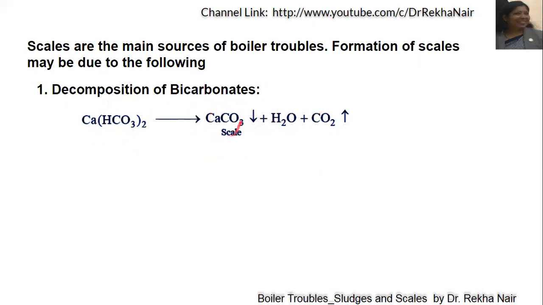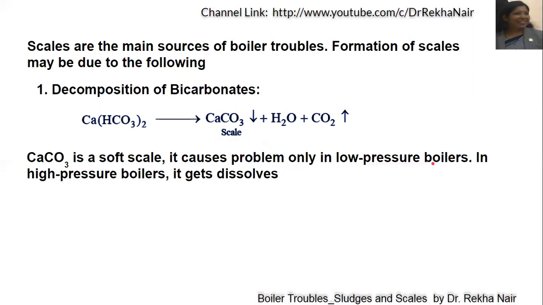And we know that calcium carbonate is one of the most insoluble salts, and this will start depositing and form a soft scale. So it causes problems generally in low pressure boilers, because in high pressure boilers this calcium carbonate gets dissolved. You can see how it dissolves. Calcium carbonate will react with water to form calcium hydroxide in high pressure boilers, and calcium hydroxide will get dissolved in the water.